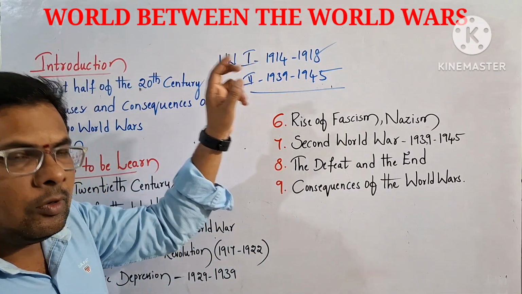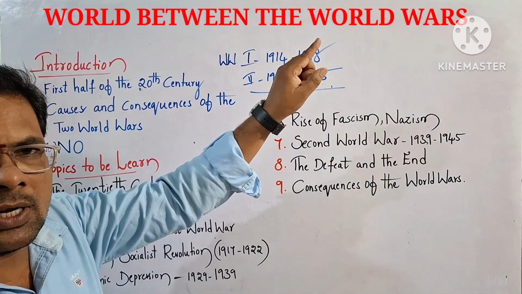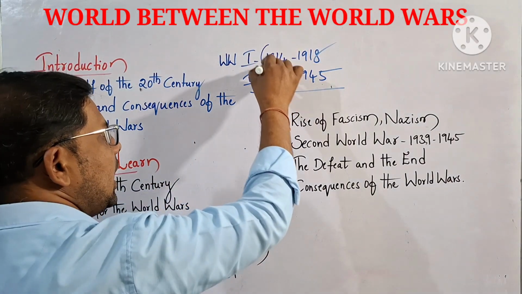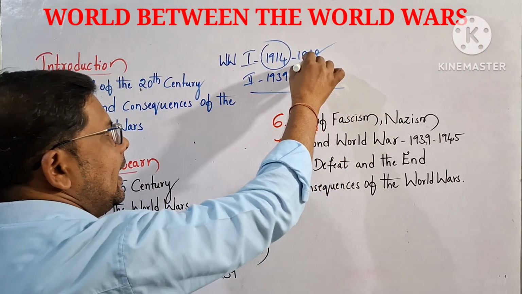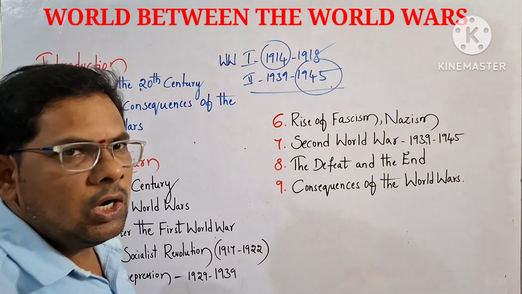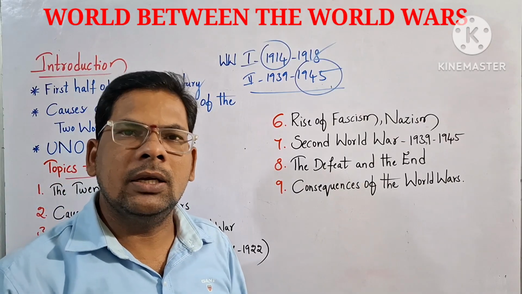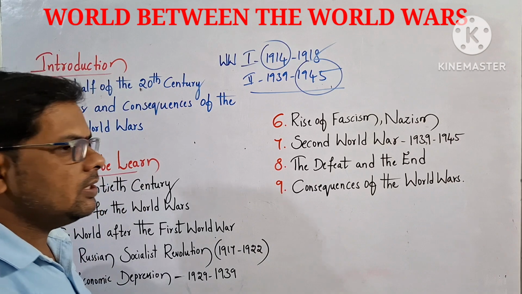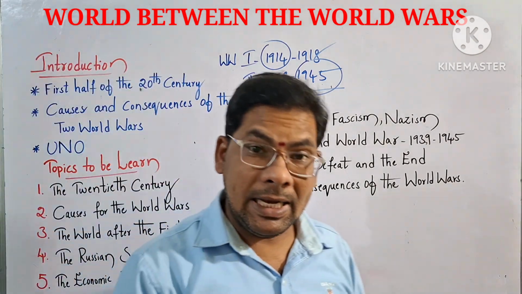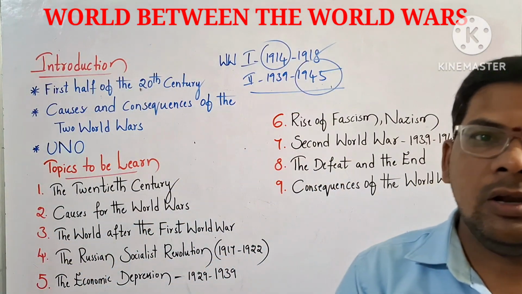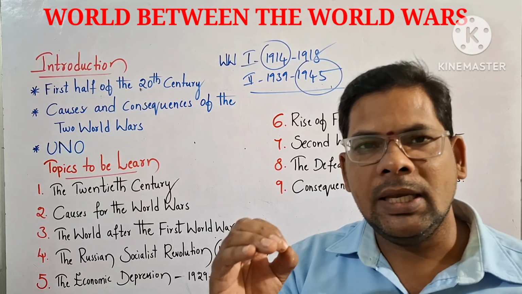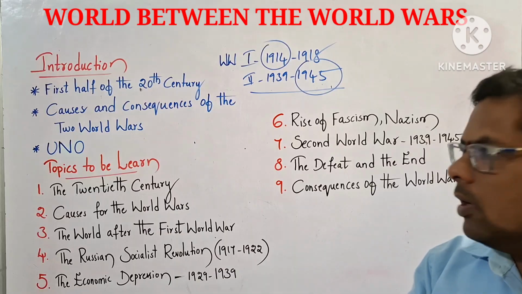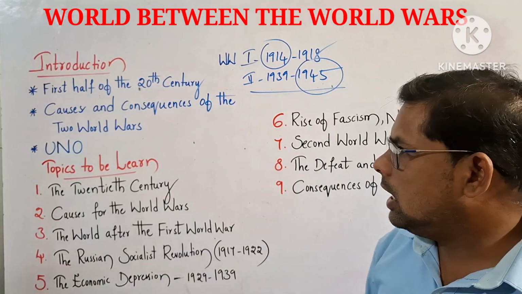What is the chapter name? World between the world wars, 1914 to 1945. Means from the starting of World War 1 to the ending of World War 2, what incidents occurred in the world, that we are going to discuss in this lesson. In this lesson they have given 9 topics to us. Before learning each and every topic clearly, we have to know what topics were mentioned in this lesson.